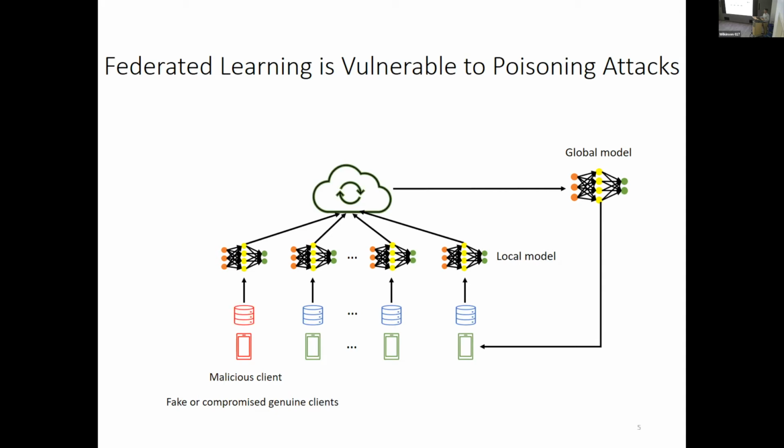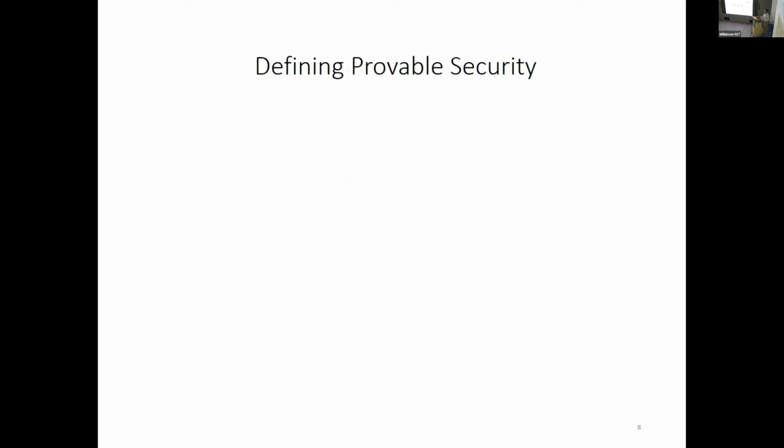A malicious client can poison its local data, which is called a data poisoning attack. A malicious client can also directly poison its local models sent to the server, which we call a local model poisoning attack. Eventually, the global model is poisoned, and the poisoned global model makes incorrect predictions as the attacker desires. So we designed federated learning methods that have provable security guarantees against such kinds of poisoning attacks.